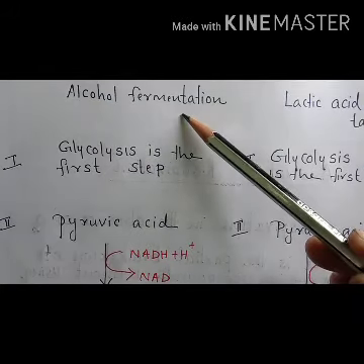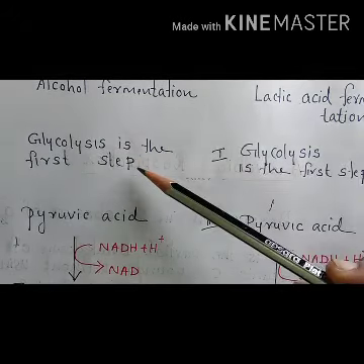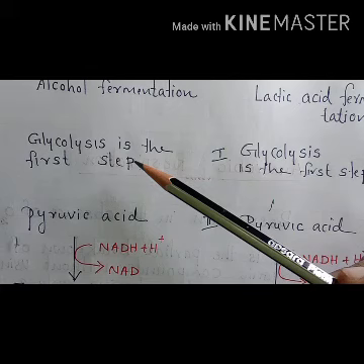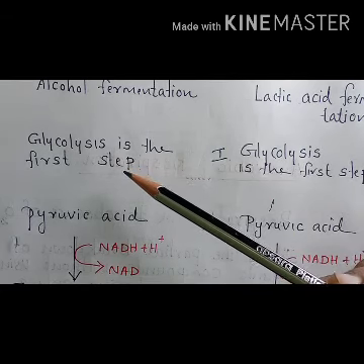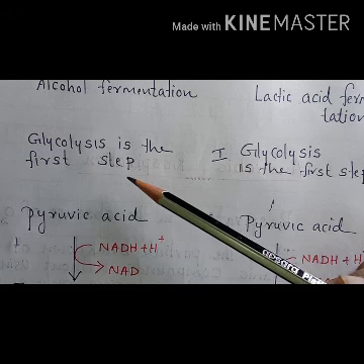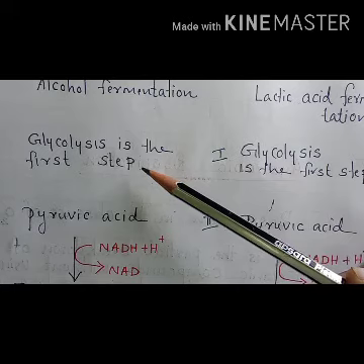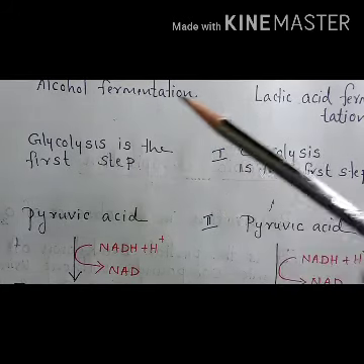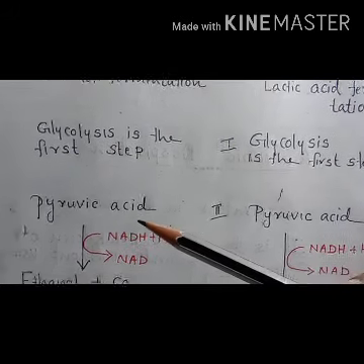In both alcohol fermentation and lactic acid fermentation, glycolysis is the first step that we studied in the previous class. In glycolysis, what happens to glucose? Glucose is converted to 2 molecules of pyruvic acid. So glycolysis is the first step both in alcohol fermentation and lactic acid fermentation. Then comes the second step.